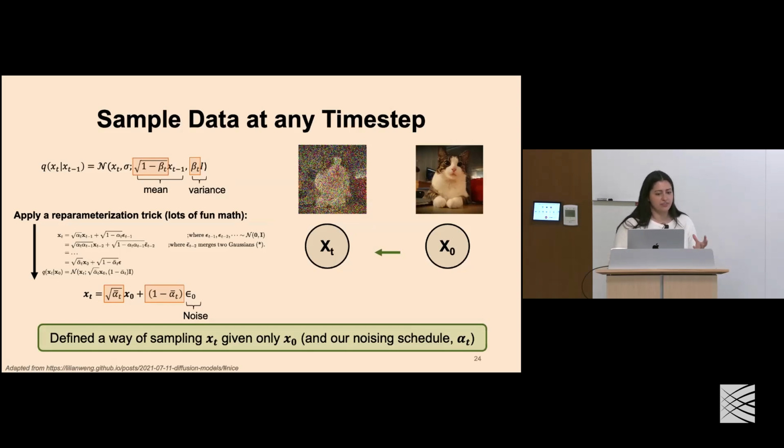Okay, and so this is where things get a little crazy. We apply this reparameterization trick that we introduced earlier, which is a bunch of math, which if you really want to know, Lillian Weng has this nice depiction of how to derive this, and that's linked below here. But what we end up with at the end of this is a way of sampling our image x of t, given just the input itself. And this is due to taking the product of that noising schedule and removing this eta factor, which now represents our noise. This is what we've done in our reparameterization trick.